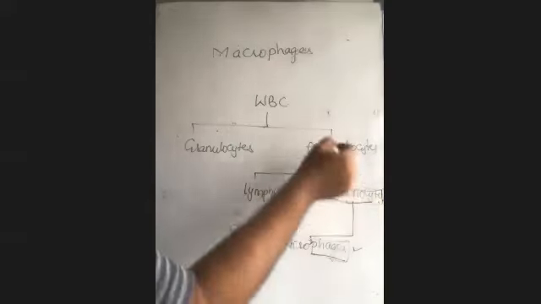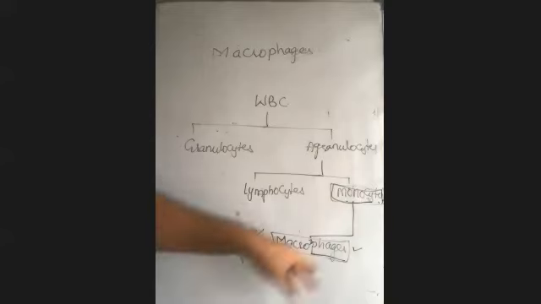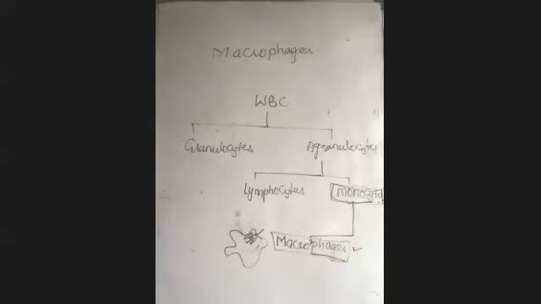Who are monocytes? That's what I am saying here. Actually, we are going to learn blood in coming days, but before that, we brought this to understand the macrophages. So monocytes are the agranulocytes of the WBC. When they become active, we call them macrophages. How is it related here? We have a word here, macrophages.